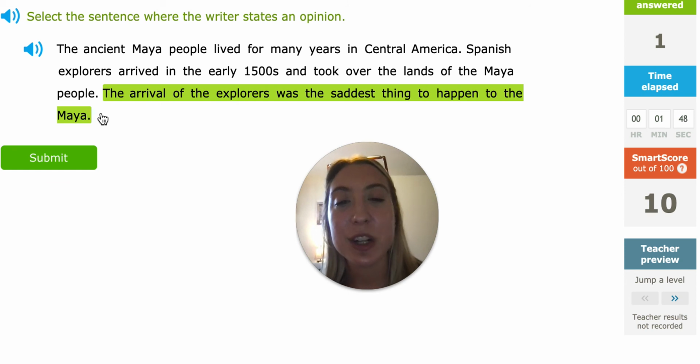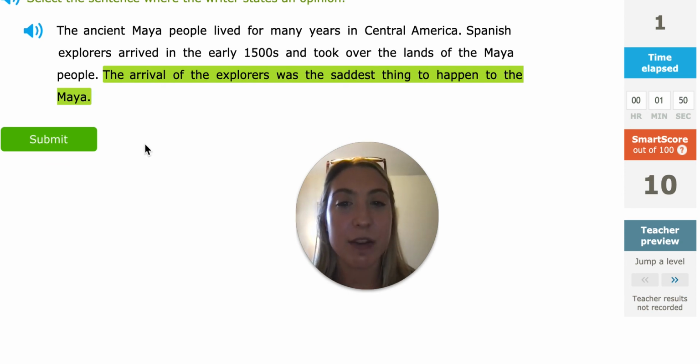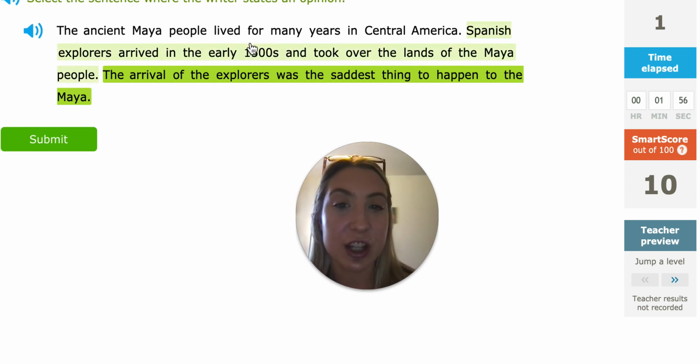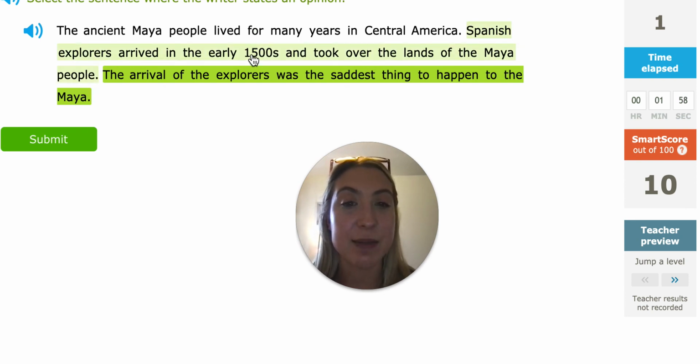So make sure to take your time reading. And just like we did for this one, we went through each sentence. As we read it, we decided, could we change it? No, we couldn't change these two sentences because they were facts, but this one could be changed because it is an opinion.